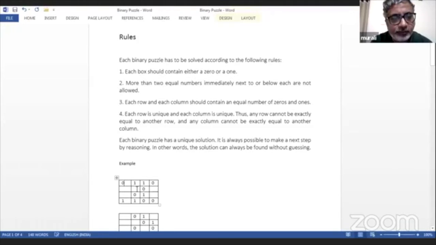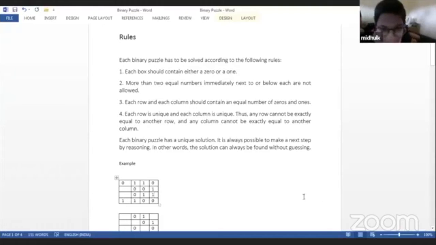What would come here? 0. Okay. I'll ask somebody else now. Aditya, please hold on. Now, Mudlik, what should come here? 1. Great. What should come here? 1. Great. I think you are done.